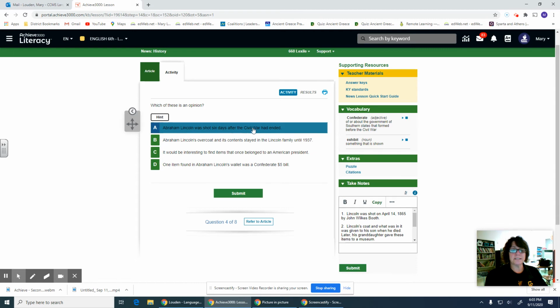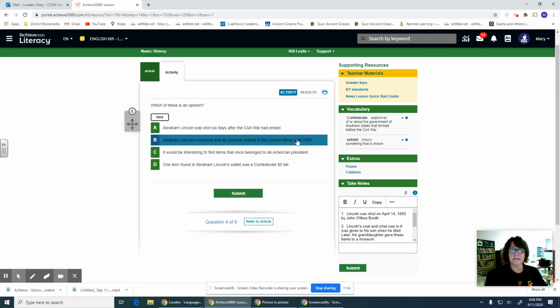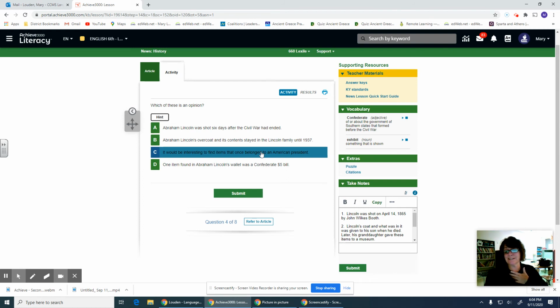A, Abraham Lincoln was shot 6 days after the Civil War had ended. That's not an opinion, that's a fact. That's something we could prove whether it's true or not. B, Abraham Lincoln's overcoat and its contents stayed in the Lincoln family until 1937. That's a fact. We could look it up somewhere. C, it would be interesting to find items that once belonged to an American president. That seems like an opinion. I think it would be interesting, but you might be thinking, this is really boring. So that's kind of my opinion.